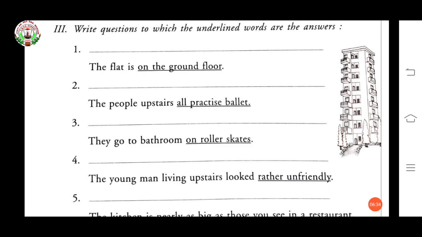Now third, they go to the bathroom on roller skates. Your question, how do they go to the bathroom? Question mark. Now fourth one. The young man living upstairs looked rather unfriendly. How did the young man living upstairs look? Question mark.